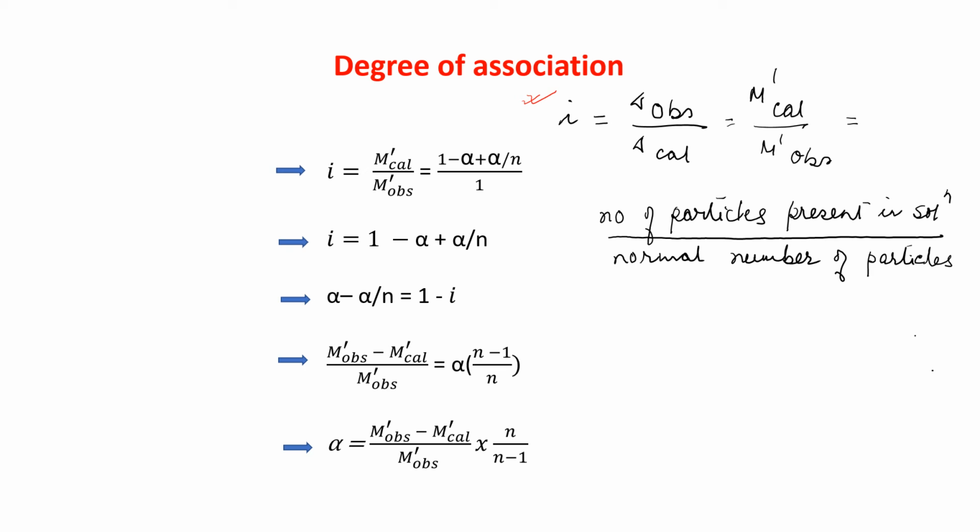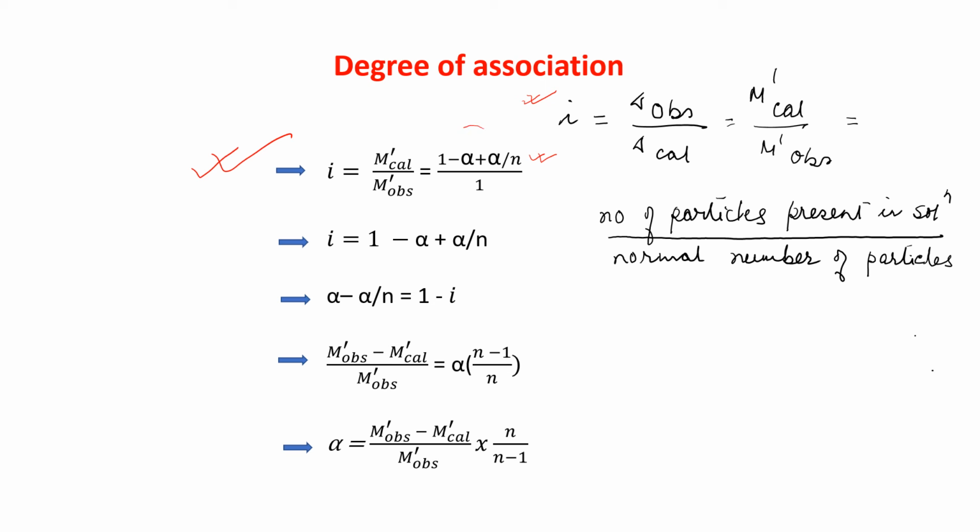From there, we can write i is equal to M' calculated by M' observed is equal to 1 minus alpha plus alpha by n, because 1 minus alpha plus alpha by n is the number of particles that is present in the solution, and divided by the normal number of particles, that is 1.